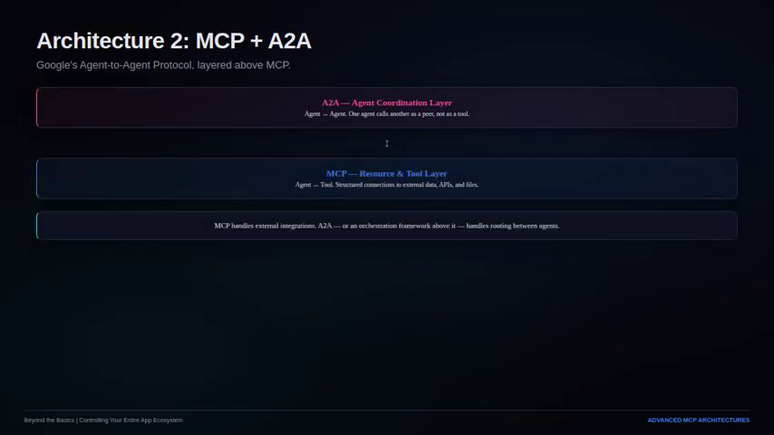Architecture 2. Pairing MCP with A2A, the agent-to-agent protocol introduced by Google. Here's the distinction that matters. MCP governs how an agent connects to tools and data, the resource layer. A2A governs how one agent talks directly to another agent, as a peer, rather than as a tool. In practice, the architecture that's emerging looks like this. MCP handles your external integrations, while A2A, or an orchestration framework sitting above it, handles the routing between agents themselves.